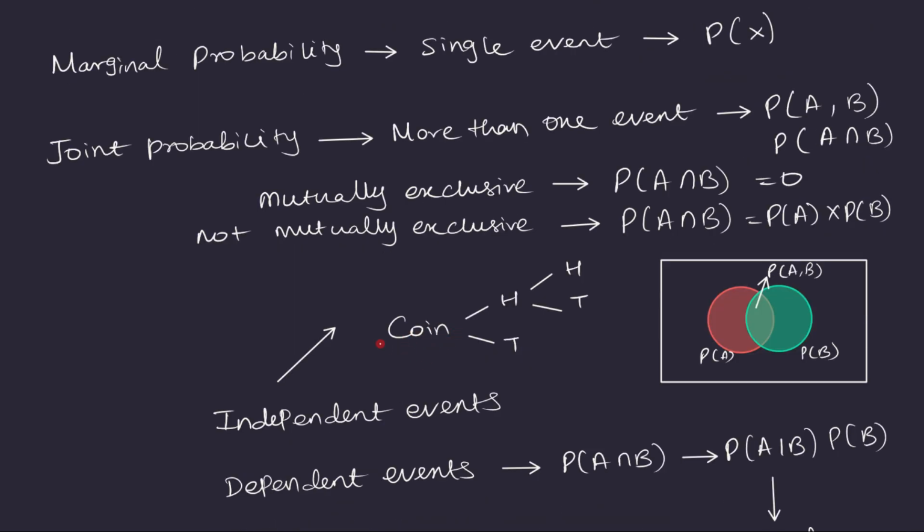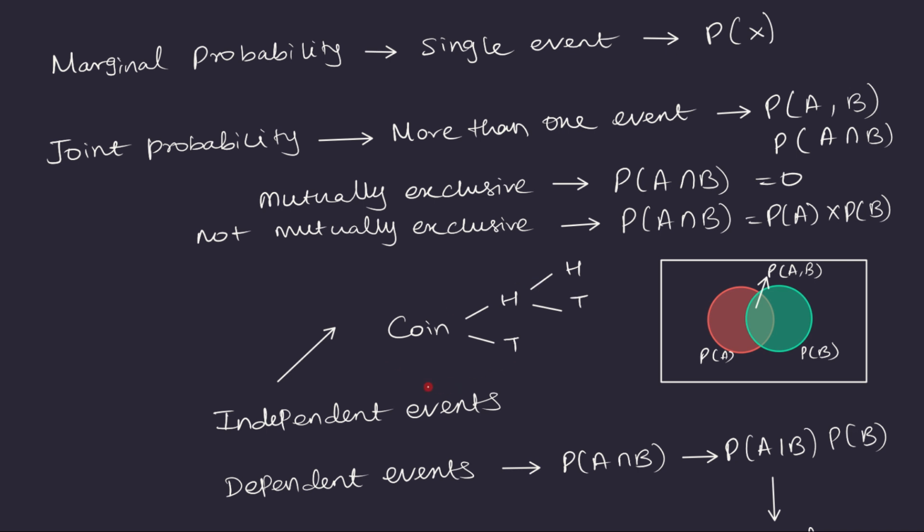So if you take coin flipping as an example, you want to find the probability of getting heads both times when the coin is flipped twice. So what you do is, you will first find the probability of getting heads the first time. That is going to be 0.5. And then you are going to find the probability of getting heads again when the coin is flipped the second time. So the probability for that is again going to be 0.5. And if you multiply those two, you'll get 0.25. That will be the probability of getting heads both times when the coin is flipped twice.